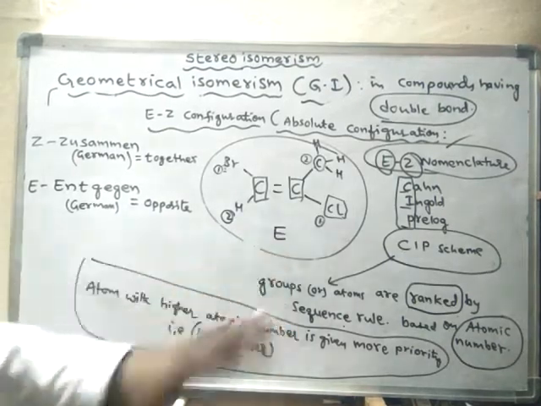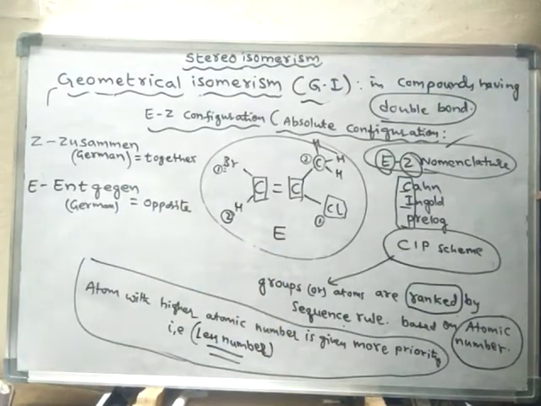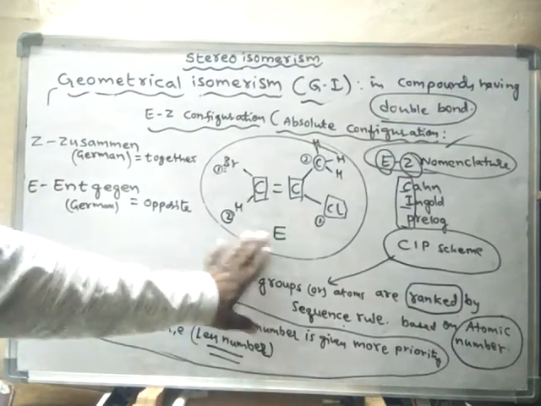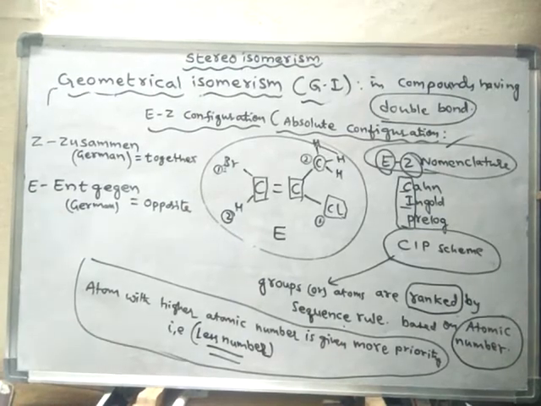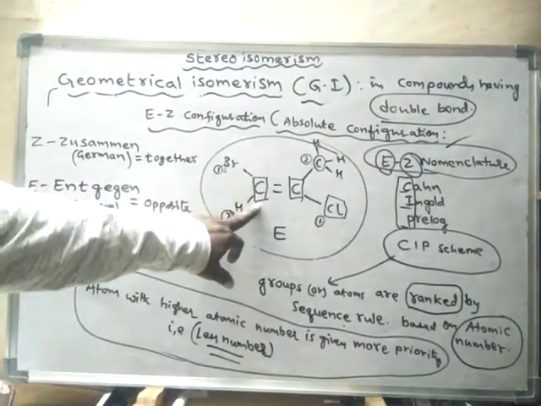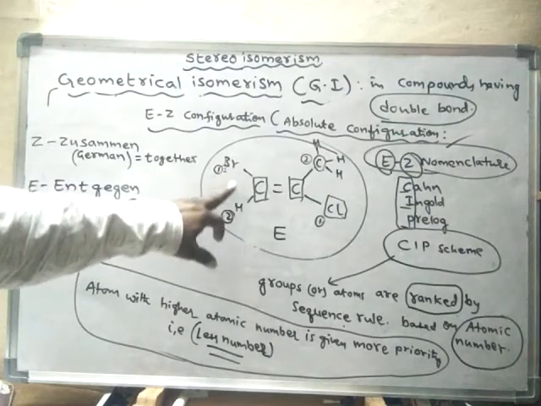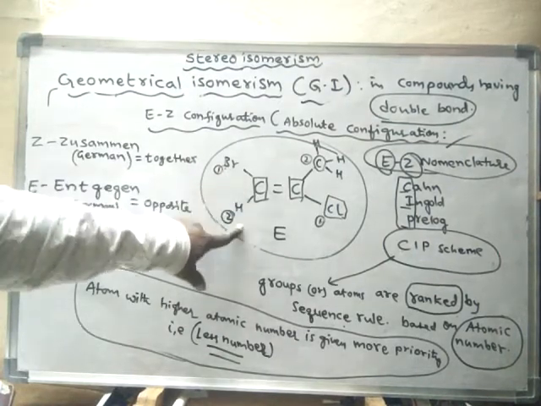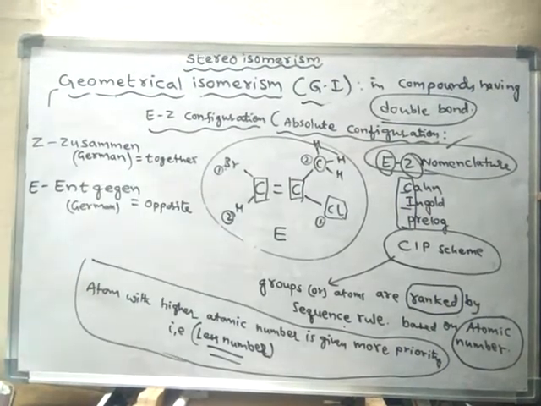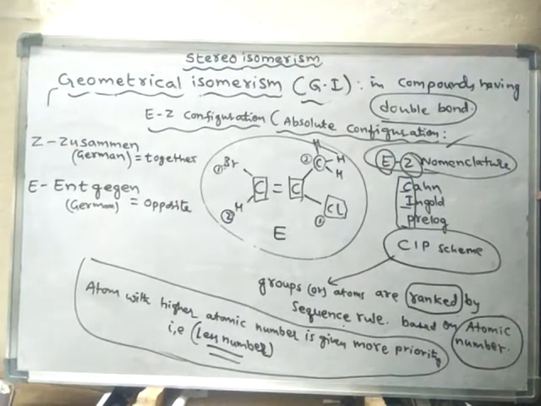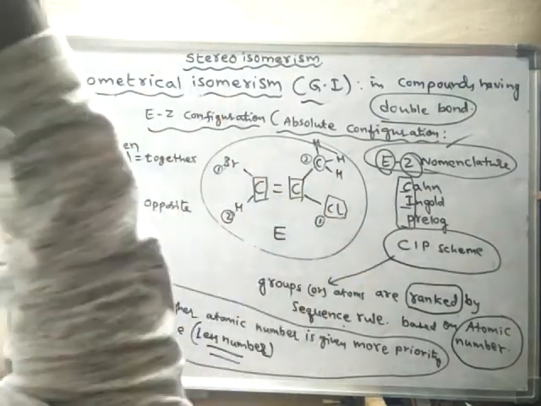E and Z nomenclature is given to the compounds based on what? Based on the ranking, or else based on the priority of the atoms present on the same carbon. Based on the atomic numbers, we will give the priority. Always the atom with a higher atomic number should be given first priority, and the lower one gets the least ranking. So like this, the naming should be given.